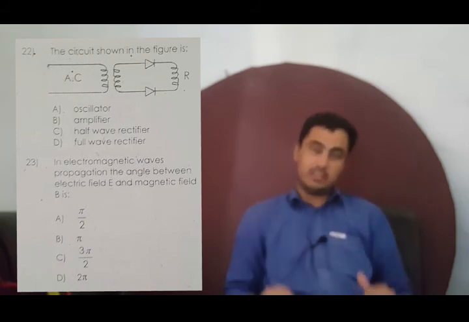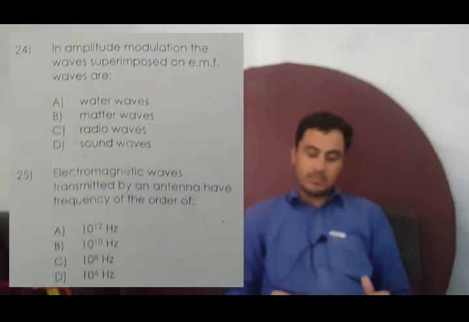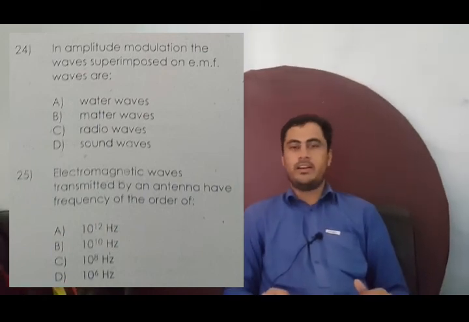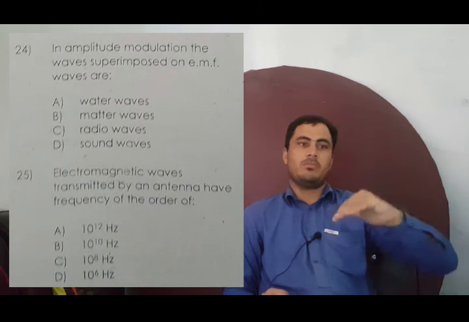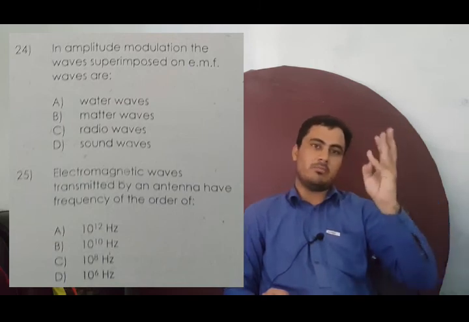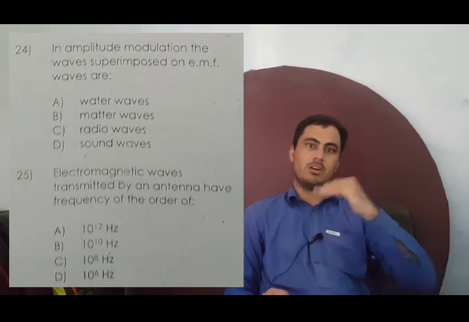Now let's discuss the 24th MCQ. In amplitude modulation, the wave superimposed on EM waves is basically what? You know very well that whenever a wave carries information from one place to another place, there is a particular carrier wave on which the signal is modulated.